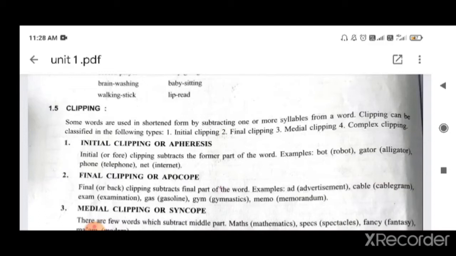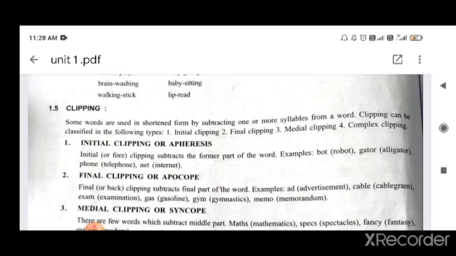So we use ad for advertisement, so we cut off the last part. Cable for cablegram. Examination, for that we use exam. Gasoline, for that gas. Gymnastics, we use gym.